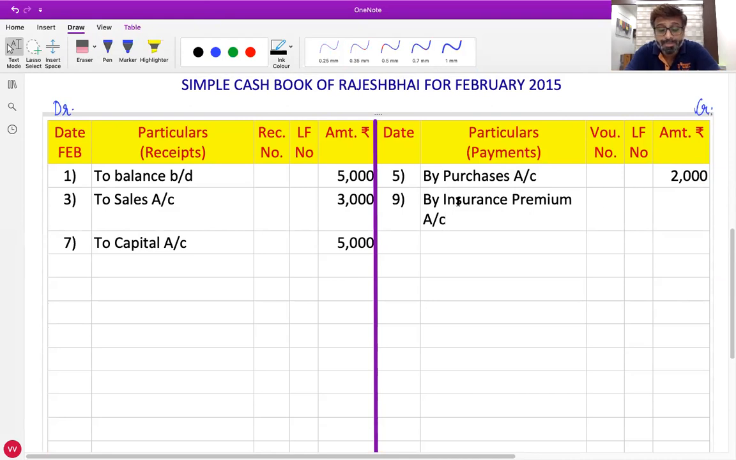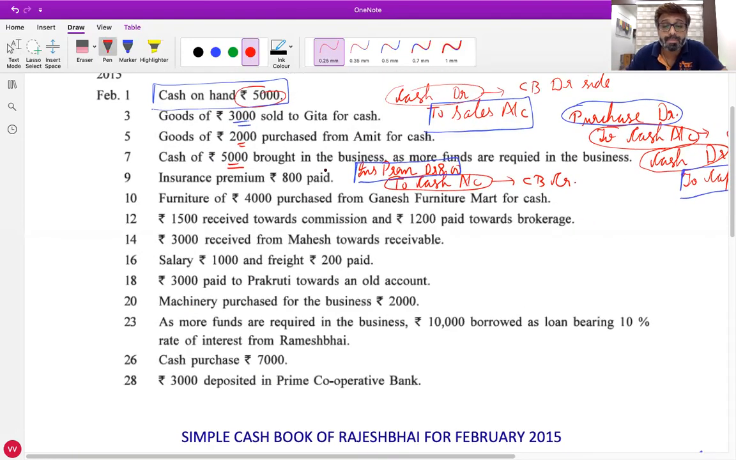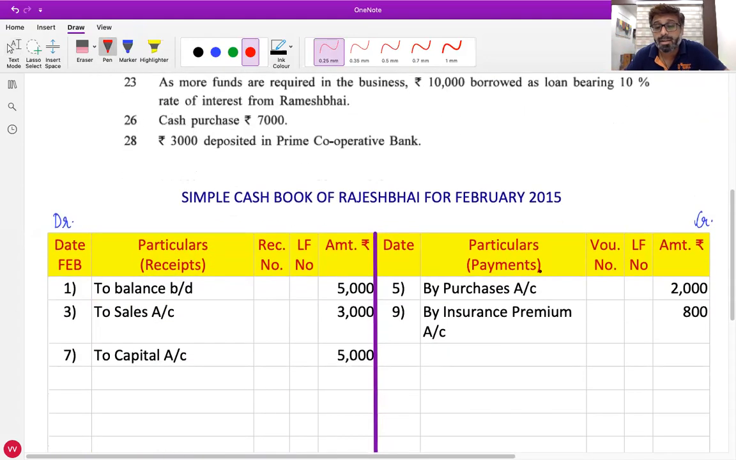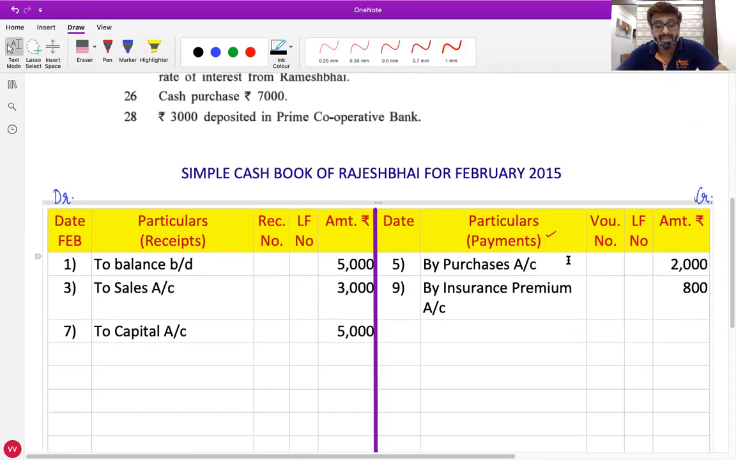And what is the amount? 800. Now all of you can underline here the word paid. Can you see the word paid is given? So is the money received or paid? Paid word is already given. Clearly money is paid, which means it should come on payment side. In particulars, for what reason are you paying? Insurance. In particulars you write by insurance. Is that clear, everyone? Yes, sir.